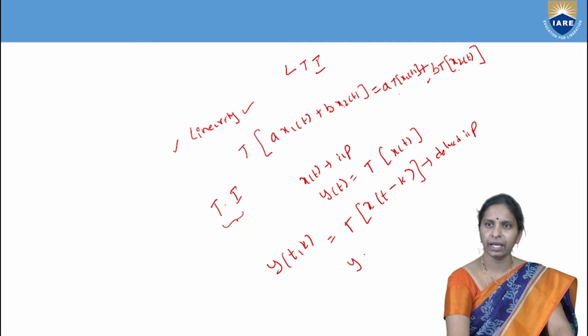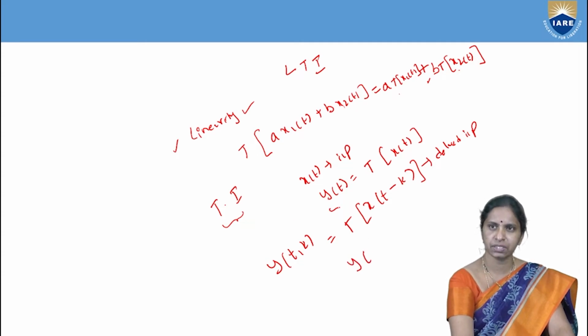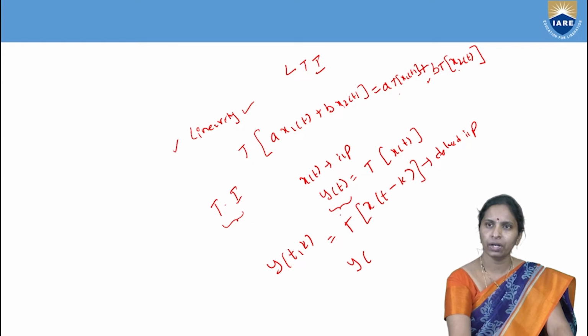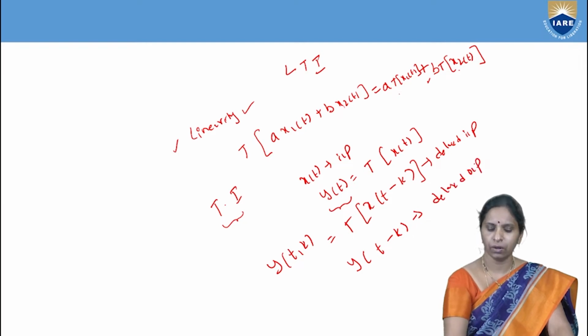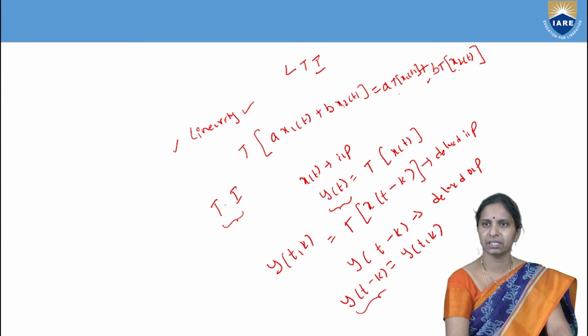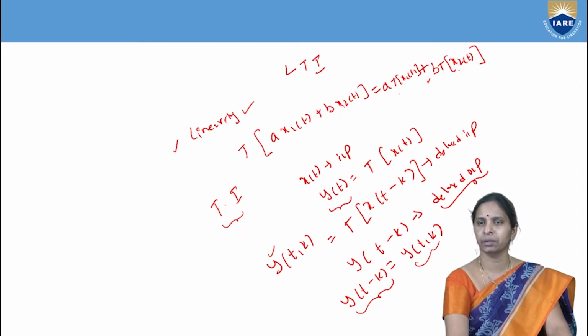And I am delaying the output. The response or output of the system is y of t. Then the delayed response is y of t minus k. Now if y of t minus k is equal to y of t comma k. What does y of t minus k mean? It is the delayed response, or delayed output, of the system. The delayed response of the system is equal to y of t comma k, the response of the system due to the delayed input.